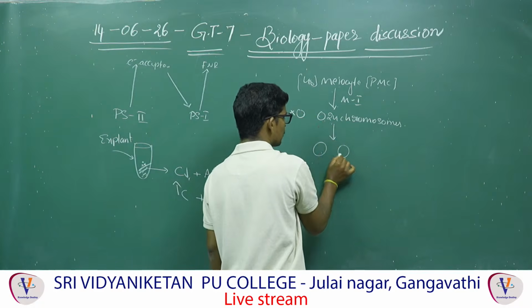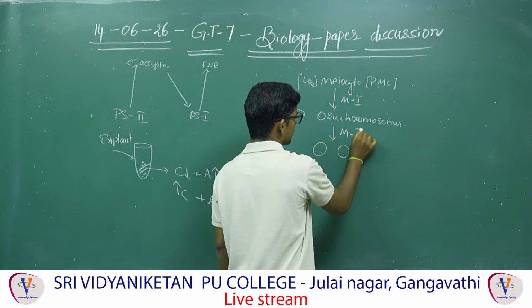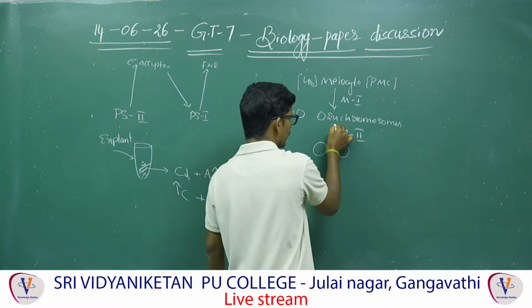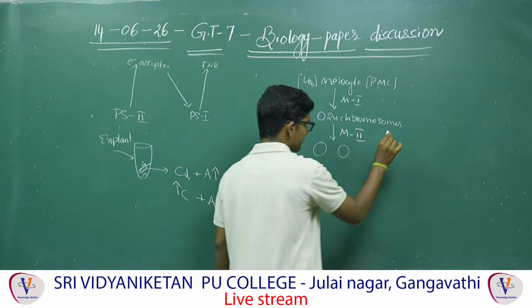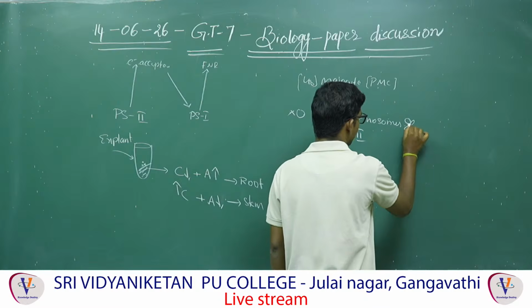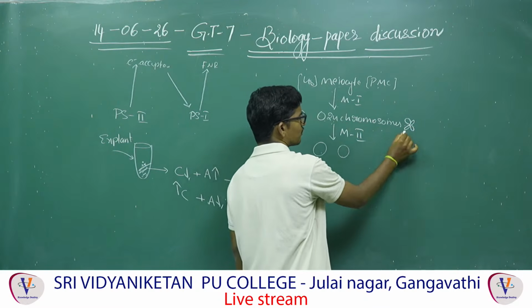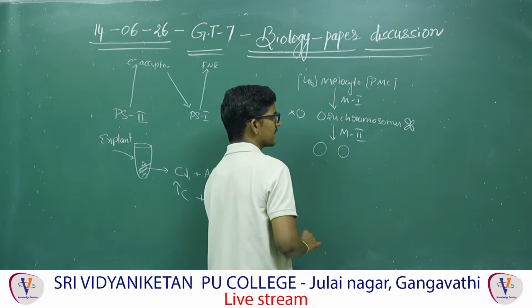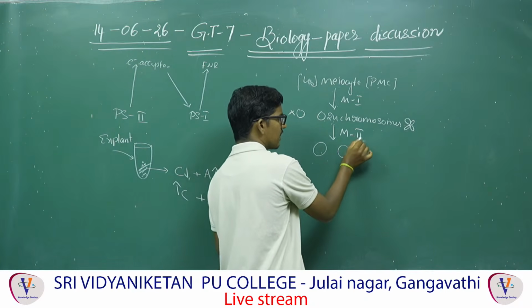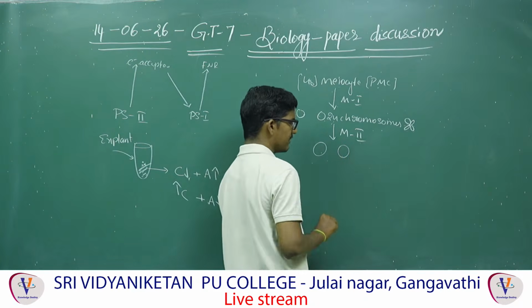So, 1 cell gives 2 cells formed after meiosis 2. Here, the chromosome number is again not going to be reduced, but the chromatid number will be reduced. Here 24 chromosomes are there, each will have 2 sister chromatids. During meiosis 2, anaphase 2, sister chromatids will be separated.